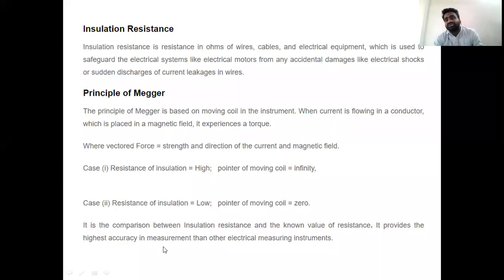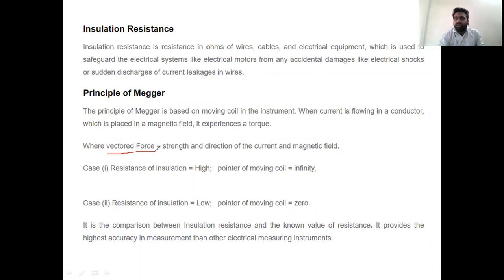How is that force created? Most of you are very familiar with this, but we are discussing it in order to elaborate the principle. The force exerted on the current-carrying conductor is generally called torque. In technical nomenclature, it is called vectored force. Some textbooks call this a vector force, and some literature calls it a vector torque.